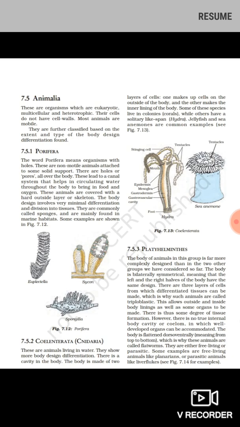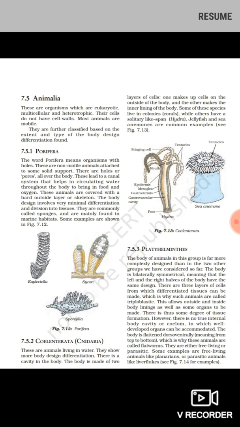We have just discussed the three phyla Porifera, Coelenterata and Platyhelminthes. Let us first revise these three topics once again. Animalia, these are the organisms which are eukaryotic, multicellular and heterotrophic. I hope you understand the meaning of the terms eukaryotic, multicellular and heterotrophic.